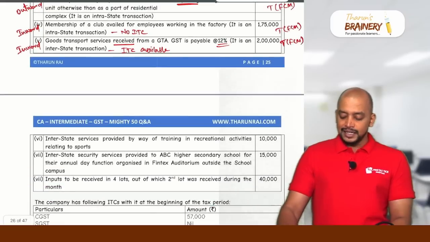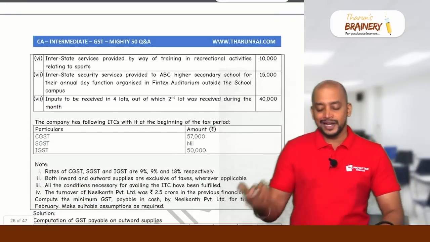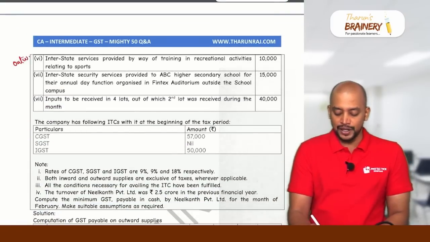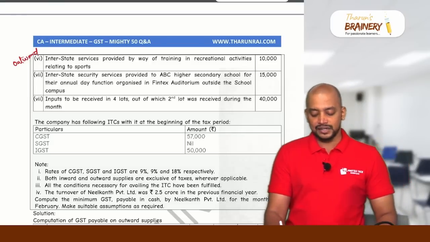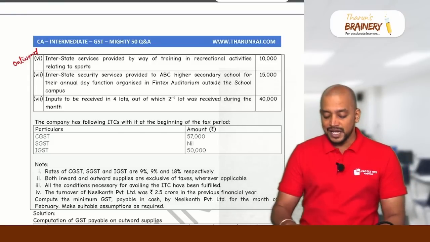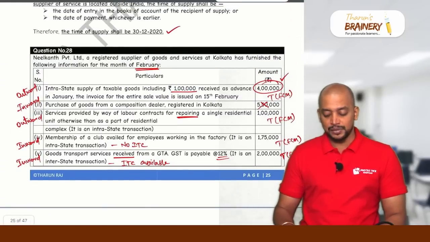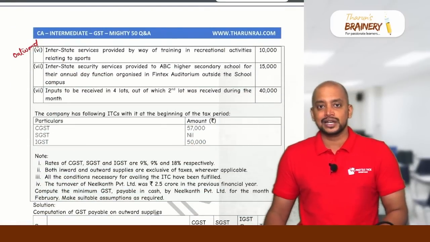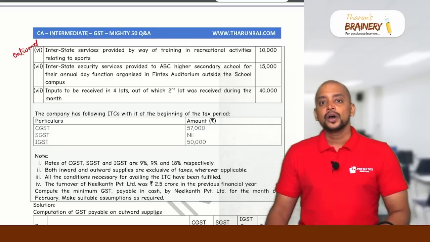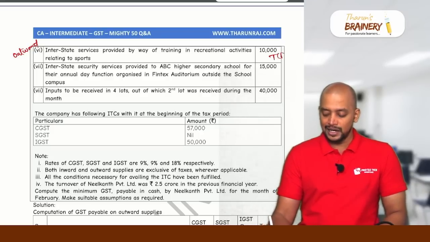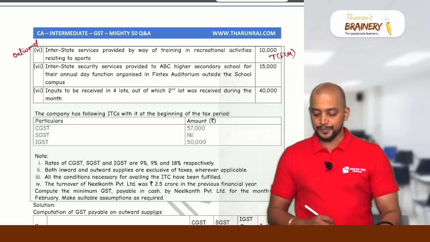Then interstate services provided by way of training in recreational activities. So it is outward. Training in recreational activities relating to sports is exempted if it is by a charitable trust. Is it a charitable trust? No. So training or coaching in recreational activities relating to sports only by a charitable trust is exempted. So here it will be taxable and it will come under FCM.